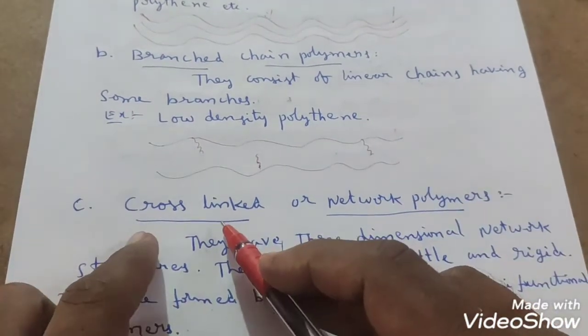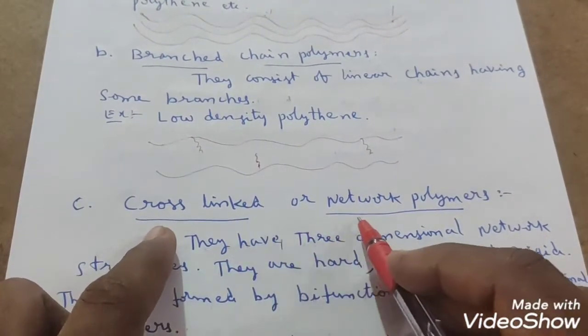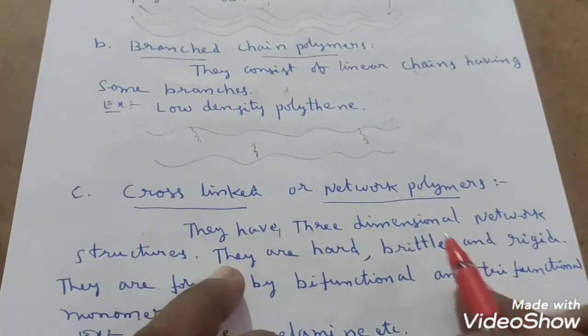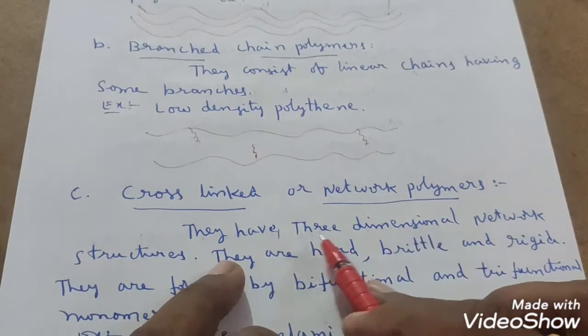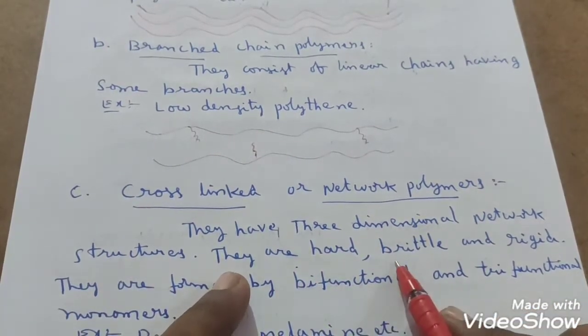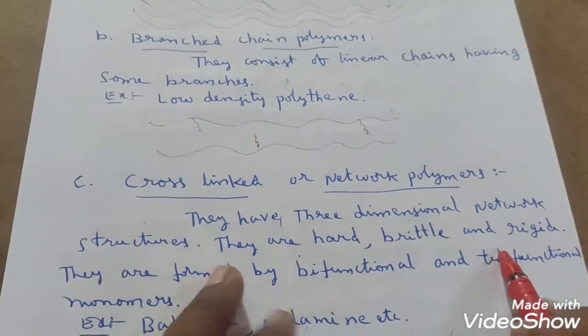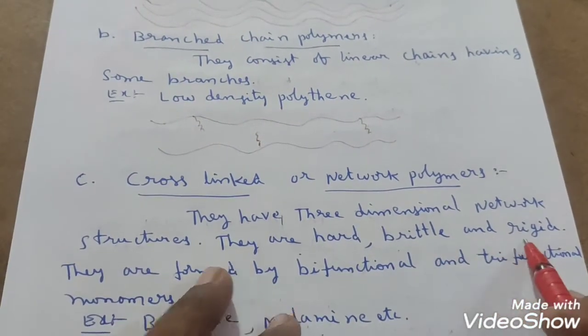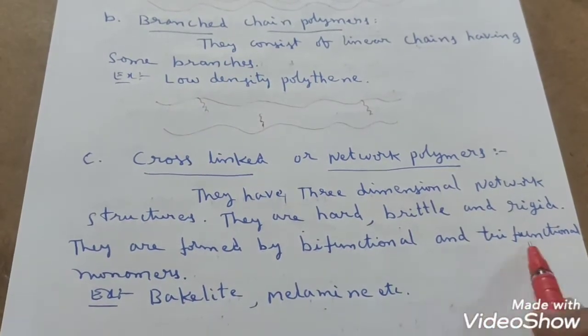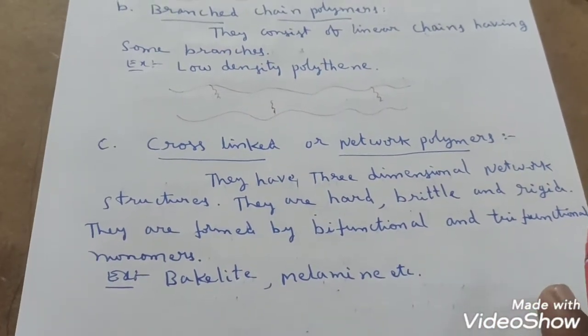And the next classification we have is cross-linked or network polymers. They have three-dimensional network structures. They are hard, brittle and rigid. Why are they hard, brittle and rigid? Because they are formed by bifunctional and trifunctional monomers.